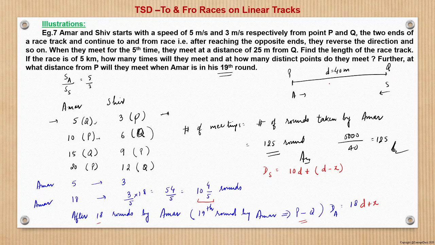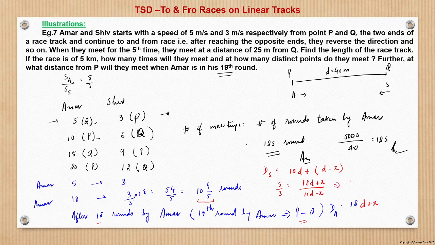So that to obtain from Q to this. So this ratio we will calculate, and that is the ratio of the speed. So ratio of speed 5 by 3 will be what? 18d plus x upon 10d plus d minus x, which is 11d minus x.